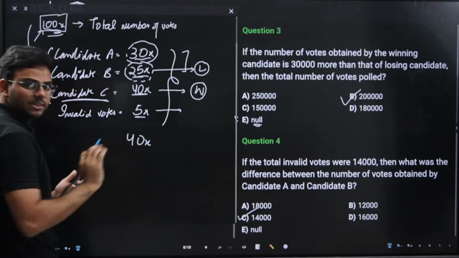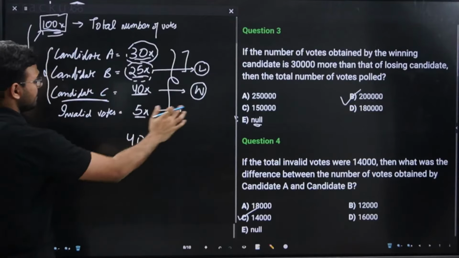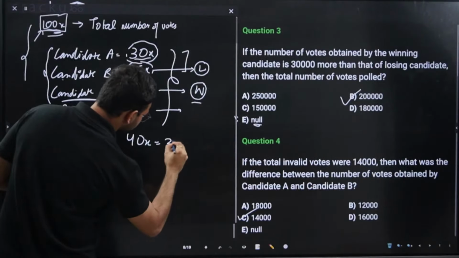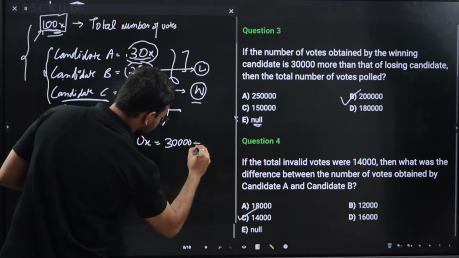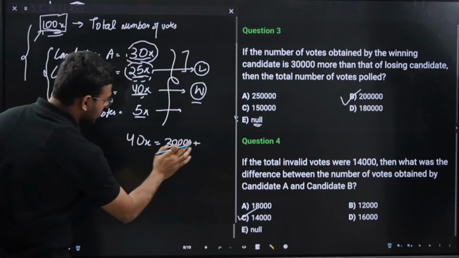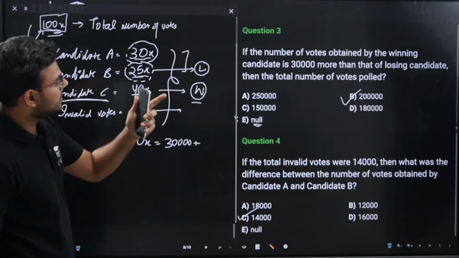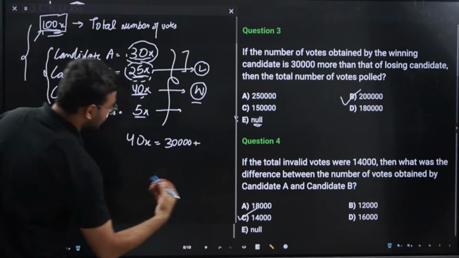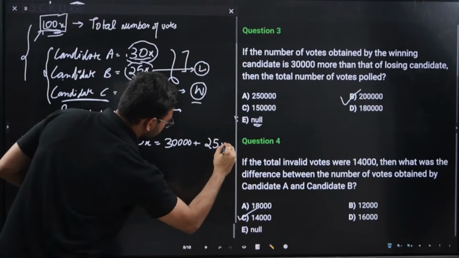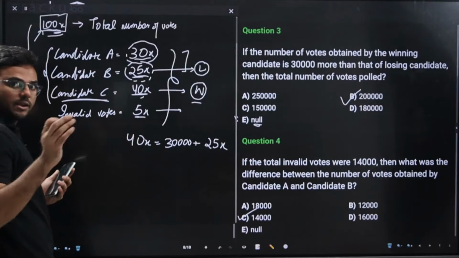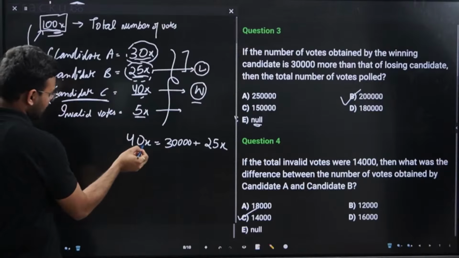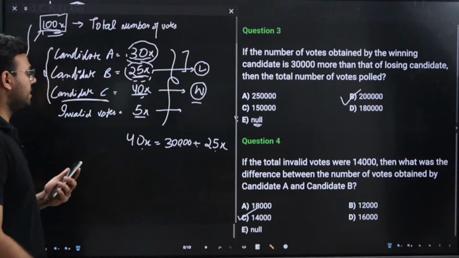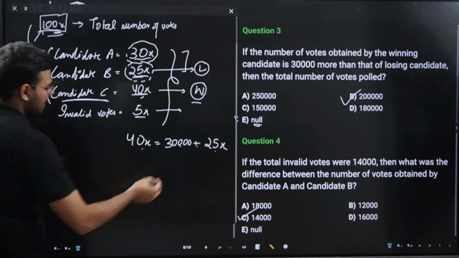Just read the question and write the equations. Number of votes received by the winning candidate is 40x. So 40x is 30,000 more, which means 30,000 plus certain value. 30,000 more means 30,000 plus more than that of the number of votes received by the losing candidate. So number of votes received by losing candidate is 25x. So 30,000 plus 25x. Read the question, whatever is given in the question, and write the equation. Number of votes received by winning candidate is 30,000 more than that of losing candidate. So 40x is equals to 30,000 plus 25x.